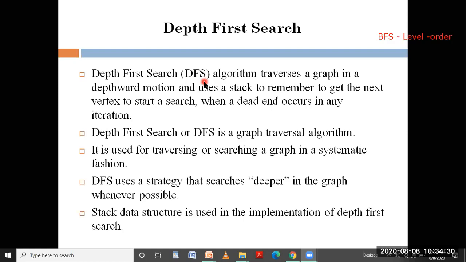And if there is no adjacency vertex, it tells us that we have reached the dead end. We will not have any more nodes or vertices to move on to and search for a path. So from that dead end node, we look back again. We come backward to visit the nearby unvisited vertices, and this process is called backtracking. This is one of the most important things in depth first search, which is not there in breadth first search. So this is a short overview of depth first search.